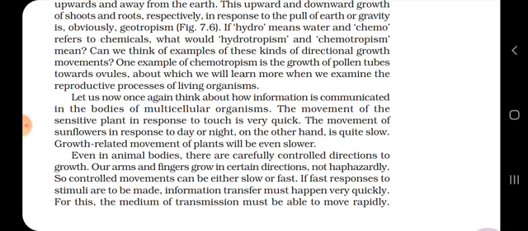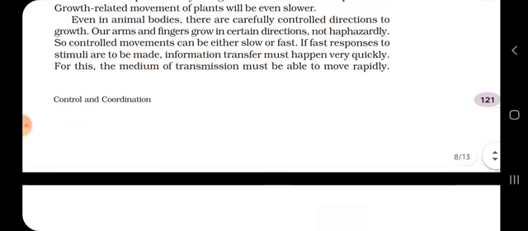If fast responses to stimuli are to be made, information transfer must happen very quickly. For this, the medium of transmission must be able to move rapidly.